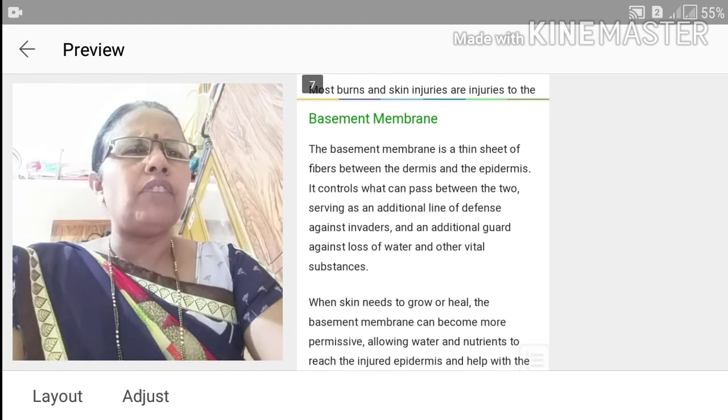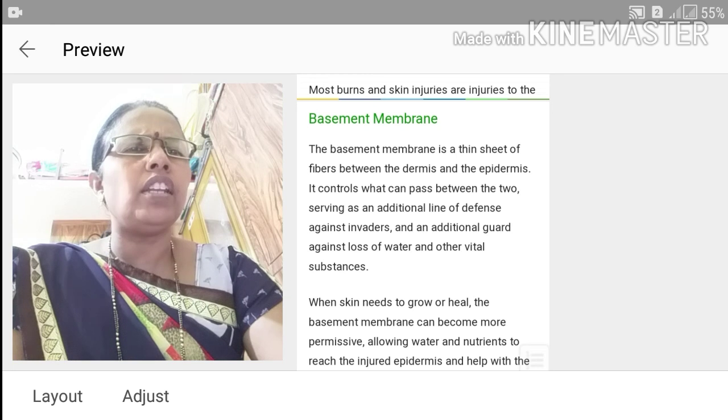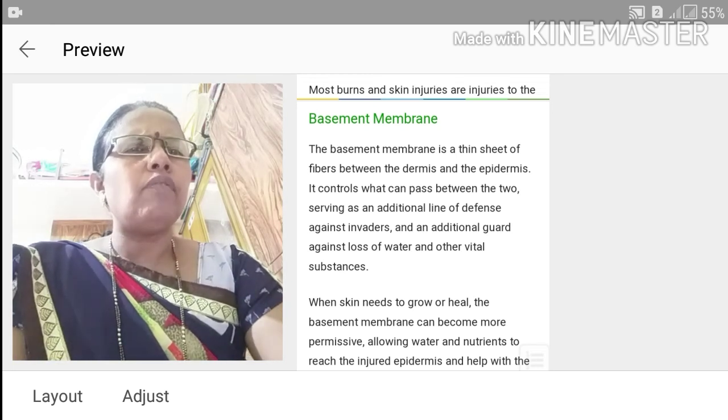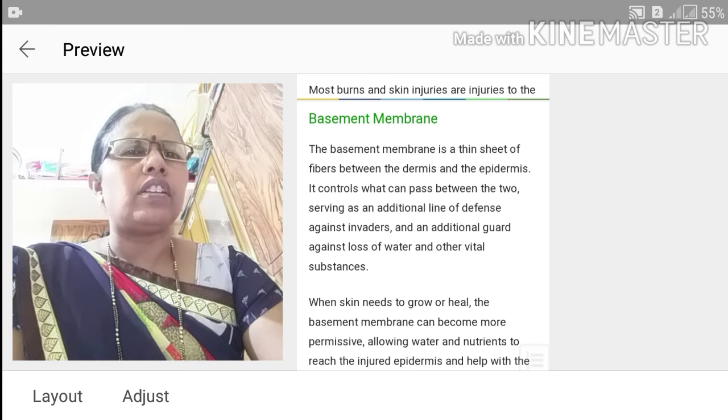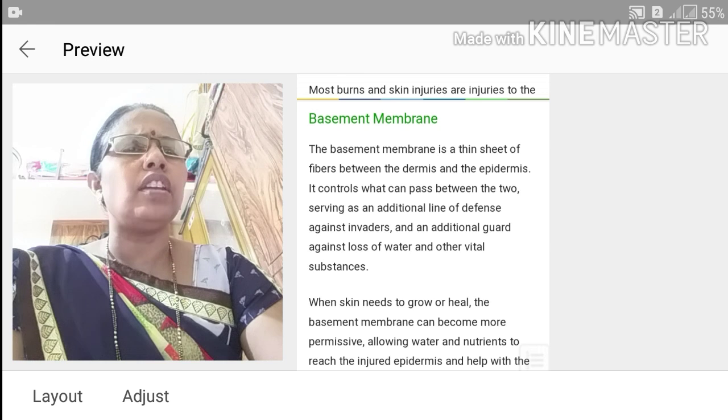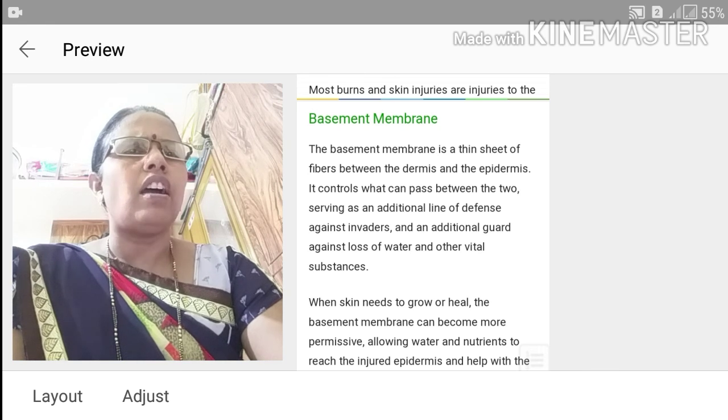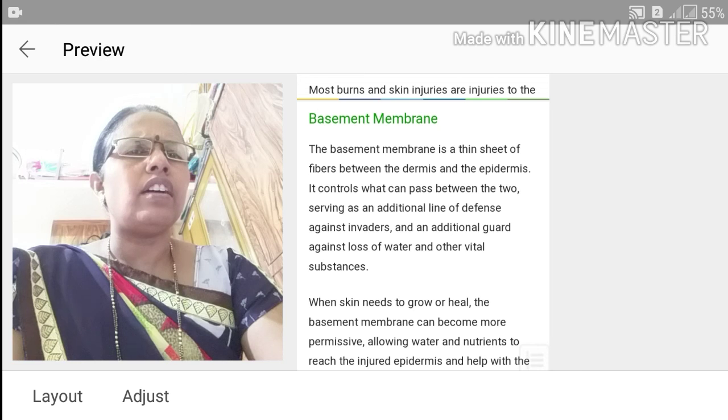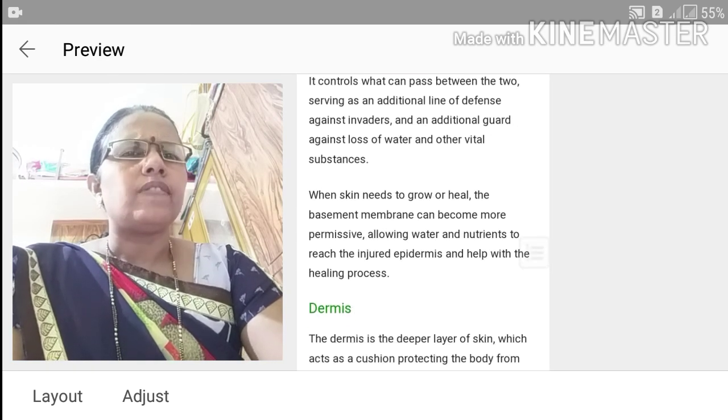Then the basement membrane. The basement membrane is a thin sheet of fibers between the dermis and the epidermis. It controls what can pass between the two, serving as an additional line of defense against invaders and an additional guard against the loss of water and other vital substances.